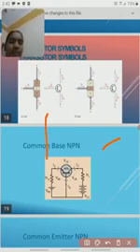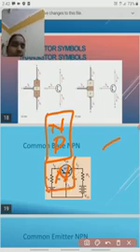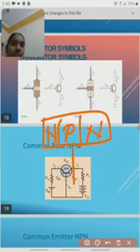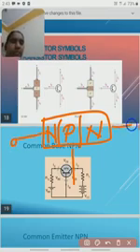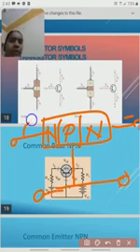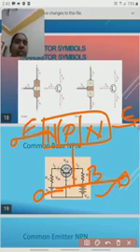If you take an NPN or PNP transistor, the center we know is the base. This one is the emitter, and this one is the collector. When the base is common to the emitter and collector, then this is called a common base transistor.